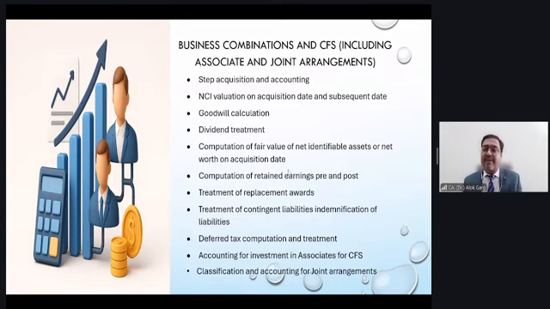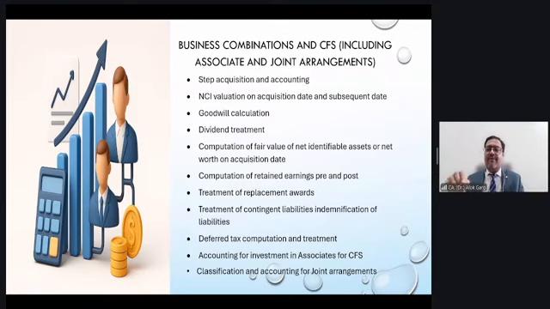So these are the important aspects in your business combination and consolidation: computation of retained earnings, pre and post. Very, very important, right? Pre-acquisition retained earnings, post-acquisition retained earnings. One thing I would like to address here: you never split your retained earnings merely by the number of months. For example, your closing retained earnings is 1,000 rupees and it pertains to, let's say, 24 months.